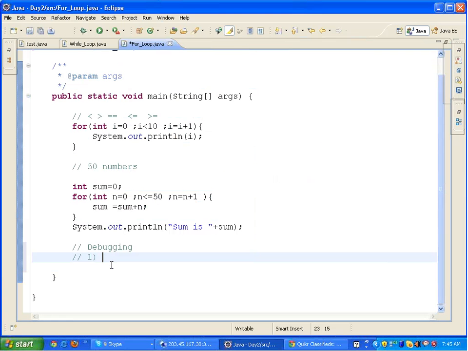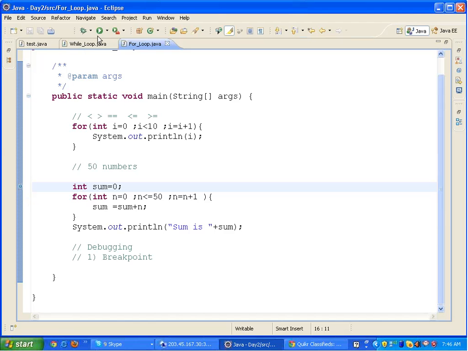Right, so now debugging, the first step is to put a breakpoint. Right, now what is a breakpoint and how do you put it? You double click in front of any line. For example, this is int sum equals to 0, right? I will double click in front of this. There will be a small dot coming up that's known as a breakpoint, right?